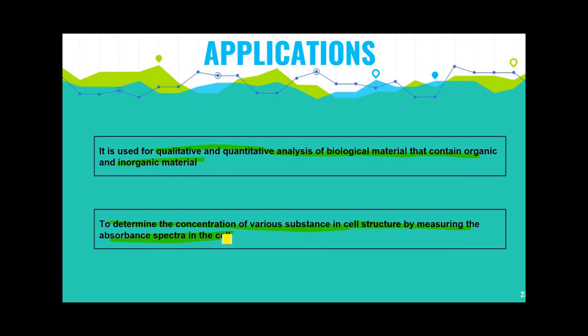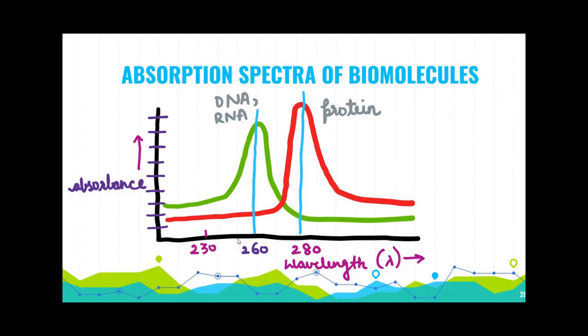This is an additional slide that I would like to share with you to show the absorption spectra of a biomolecule. DNA and RNA have their absorption peak at 260 nanometer, and proteins have their absorption peak at 280 nanometer. So whenever a sample has protein in its solution, it will be absorbed at 280 nanometer, meaning the peak will come at 280 nanometer. And if the solution has DNA or RNA in its sample, then the peak will be shown at 260 nanometer.